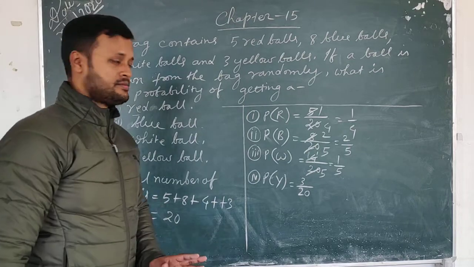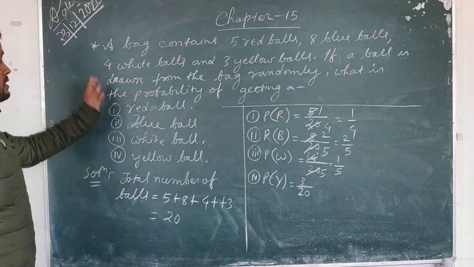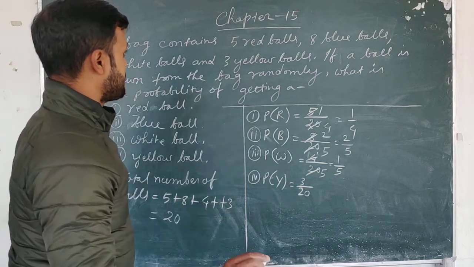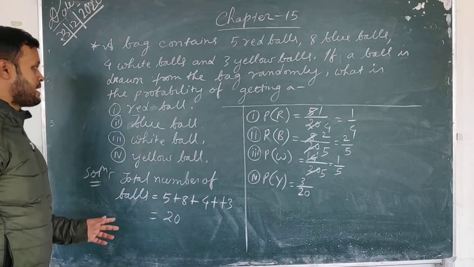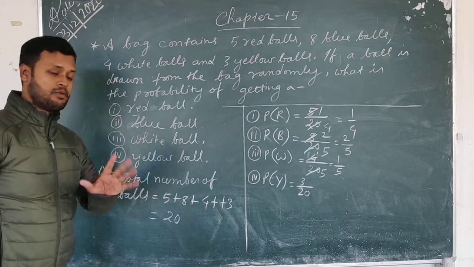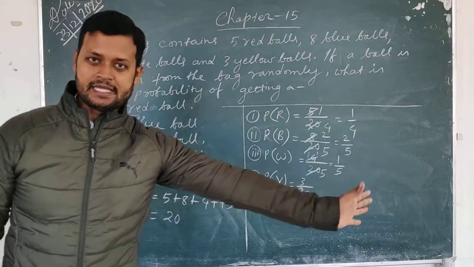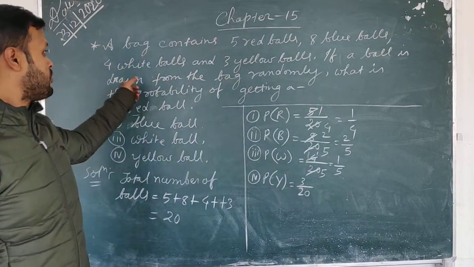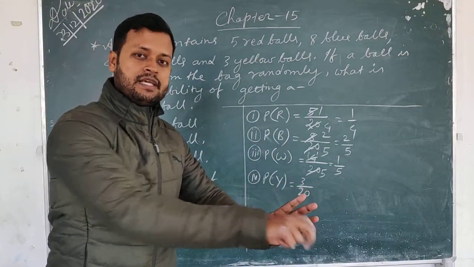Okay. Now with the help of this example, we will understand another concept also. So a bag contains 5 red balls, 8 blue balls, 4 white balls, and 3 yellow balls. If a ball is drawn from the bag randomly, what is the probability of getting each color ball? That means one bag is there, and randomly means without looking. Without looking inside the bag, you are pulling out a ball.